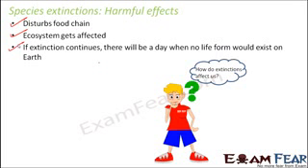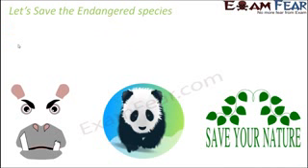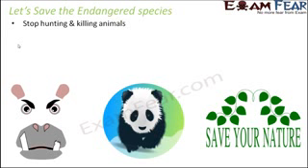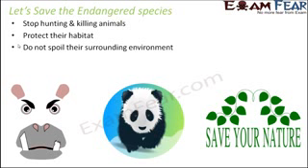Now, knowing these harmful effects, it is high time now that we should save the endangered species. And how can we do that? Stop hunting and killing animals. In fact, that is why the protected areas have been created, just to protect the animals from the human activities. Protect their habitat. So let's ensure that we do not spoil habitat of any animal for that matter. Do not spoil the surrounding environment. So keep doing these small and simple things. We can ensure that we are safe, all other animals and plant species are also safe, and we can